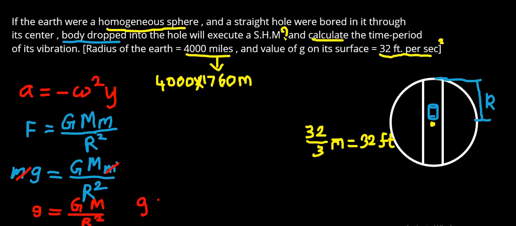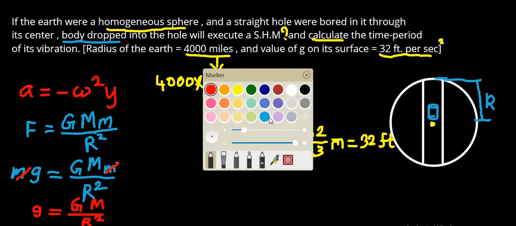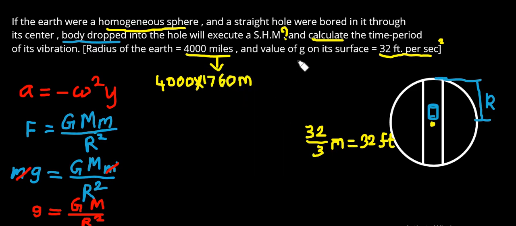For that, let us consider the density. Density is equal to mass per unit volume, right? The volume of the sphere is 4 by 3 pi r cube.